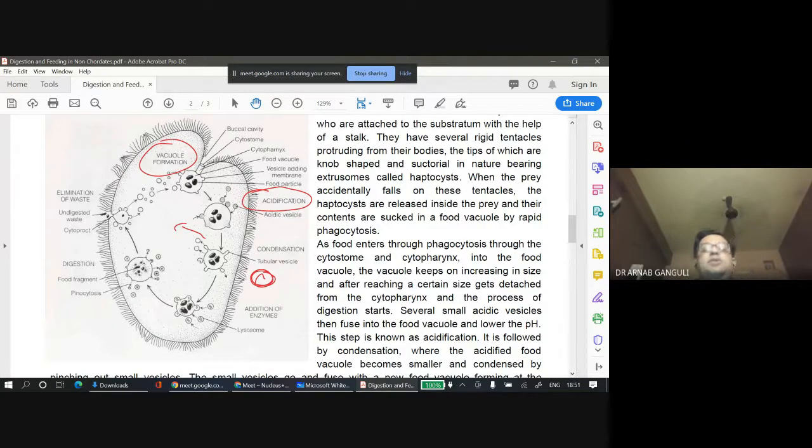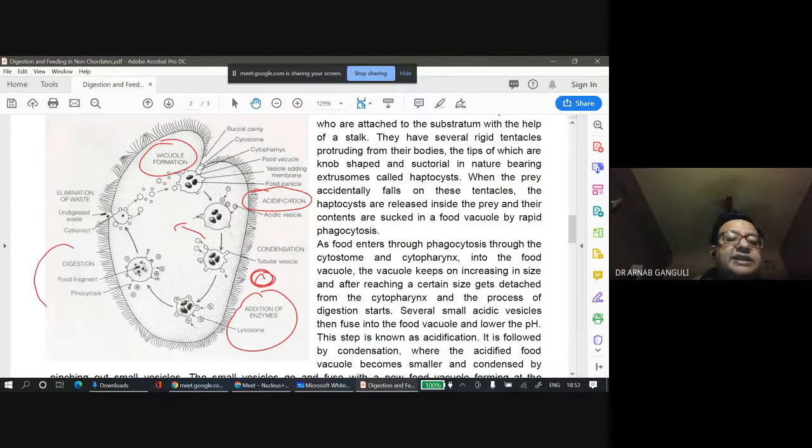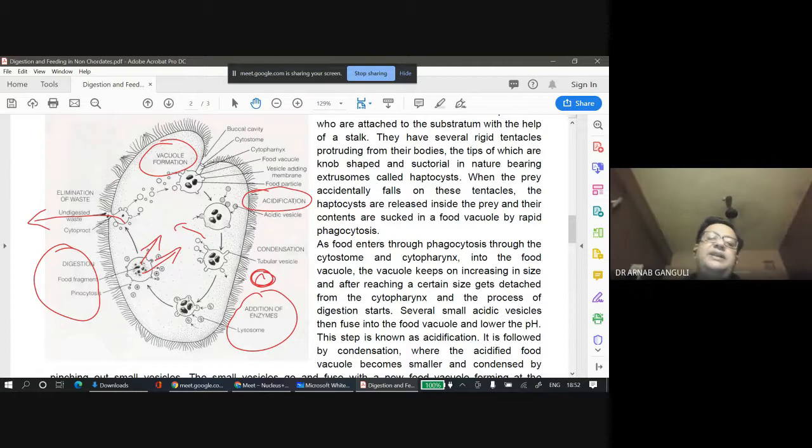The pH becomes low. Some acid granules go and enter and make the pH very acidic over here. And then lysosomes fuse and enzymes are added. Digestion takes place. Then the products come out and absorption takes place. And from the cytoproct, the waste is eliminated.